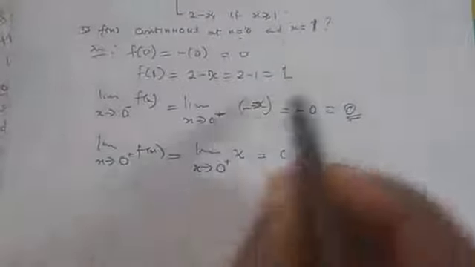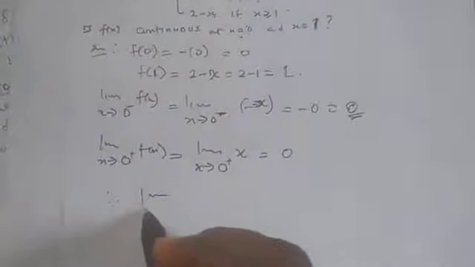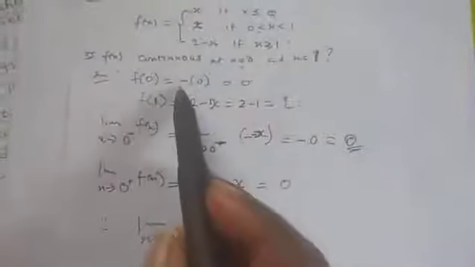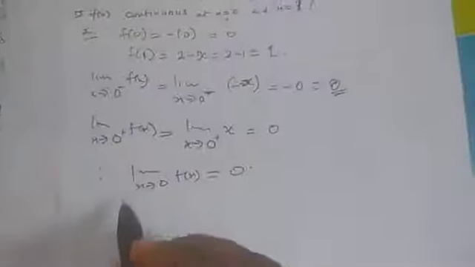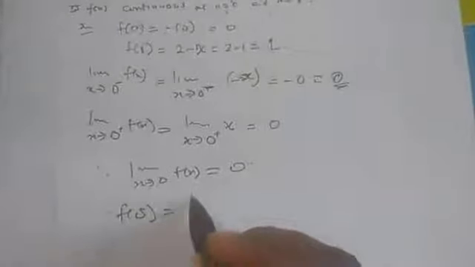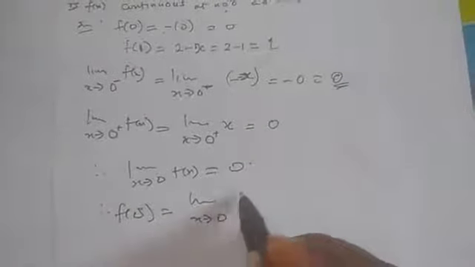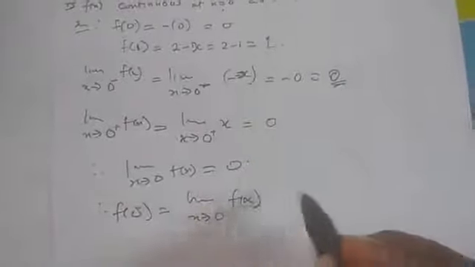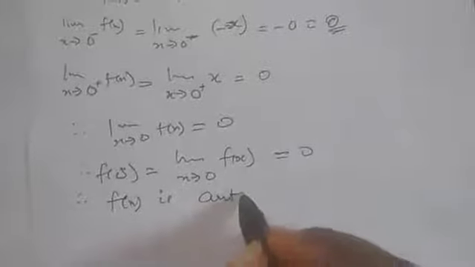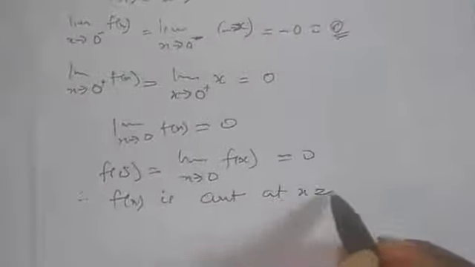Since they are equal, we can say that therefore the limit as x tends to 0 of f of x is equal to 0. And f of 0 is 0. So they are equal. Therefore f of 0 is equal to the limit as x tends to 0 of f of x. Everything is 0. Therefore, we can say that f of x is continuous at x equal to 0.